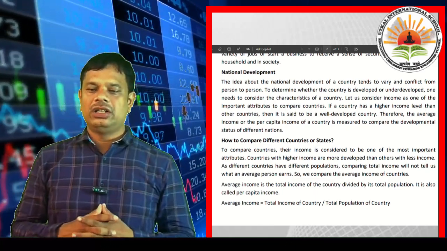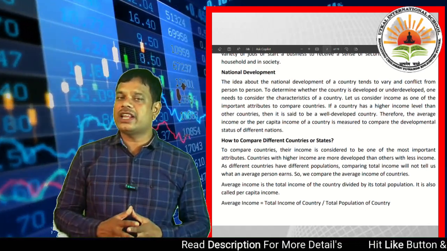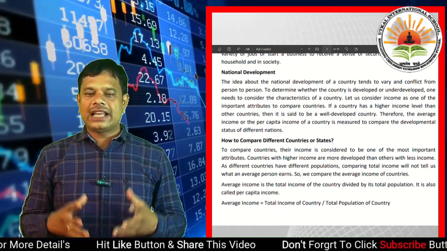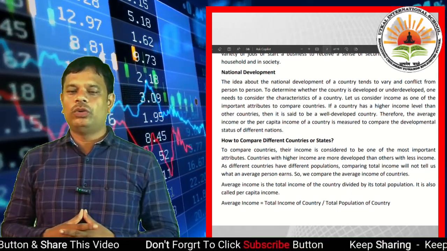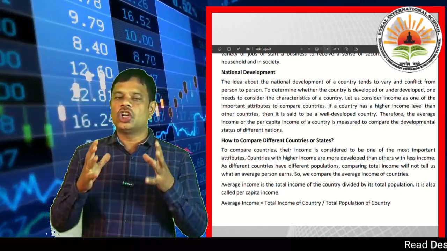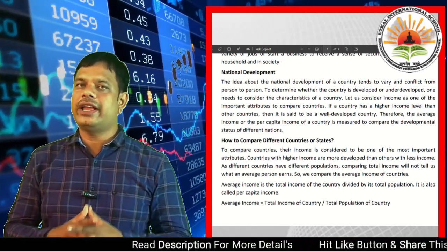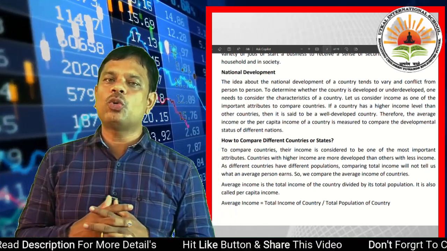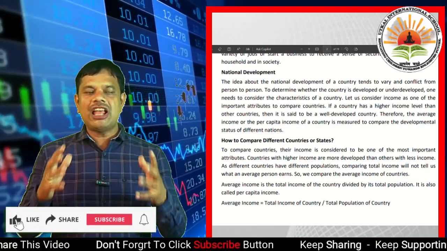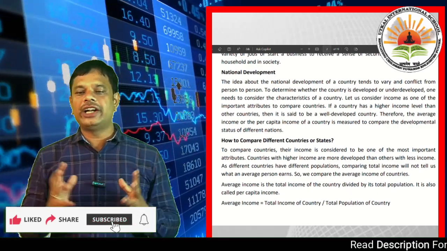Let us consider income as one of the important attributes. Compare the countries. A nation's development depends upon the income and characteristics of the country. What we found is, if a country has a higher income level than other countries, then it is said to be a well developed country. When you compare two countries, if a country has a higher income level than other countries, then it is said to be a well developed country.